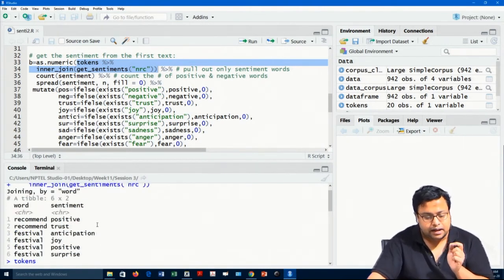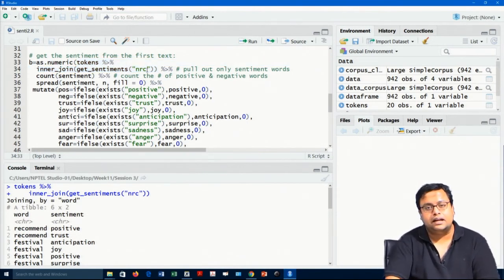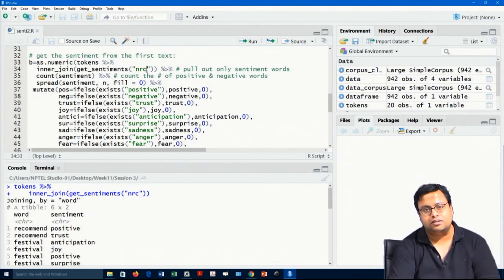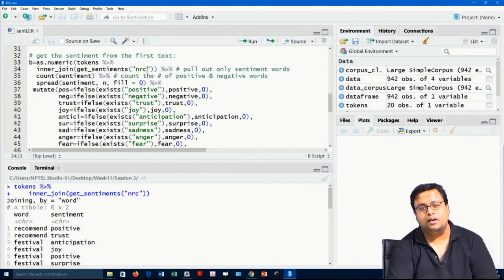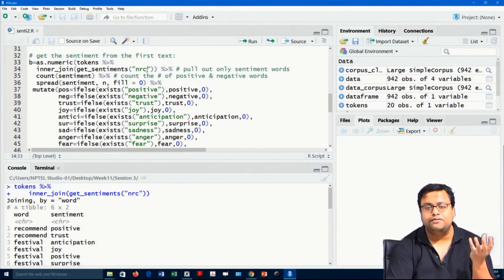The first time you run this NRC, it will ask you to install a library called textdata. So, you have to install that package. Then when you run it again, it will say there is a researcher called Saif Mohammad who has created this library, and before you can use it, you should give him credit.